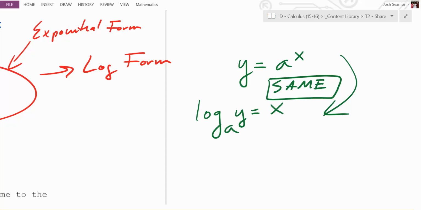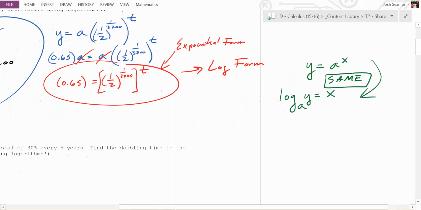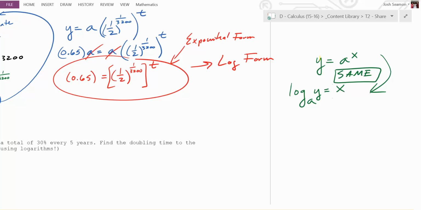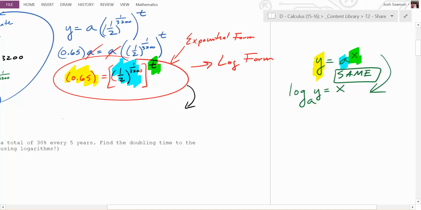Do we have an exponential form right here? Absolutely. So in this case, here's our y, right? Here, a is this nasty thing right here, and t is that one right there. So if that's the case, can someone tell me what the log form is going to be? It's going to be log base what? 1/2 to the 3200 of what? 0.65 equals t. Hey, did we just isolate t? We just isolated t.